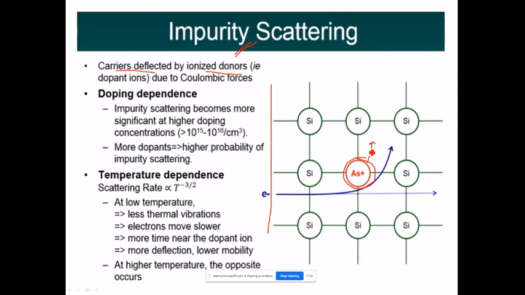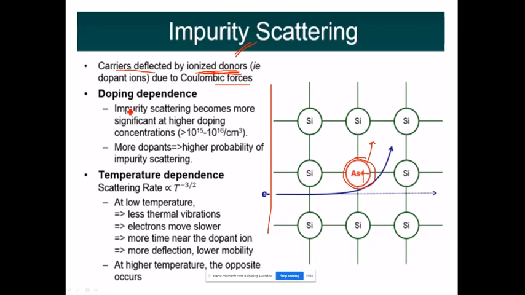As soon as it liberates its electron, we have seen that a positive charge develops across it, and because of this it is now called an ion. So we are seeing here deflected by the ionized donors. It is ionized. It is having a positive charge. Why? Because it has lost an electron, lost a negative charge. Therefore it has become a positive charge, and now it is called an ionized donor. Why? Because it has donated, and due to Coulombic forces.